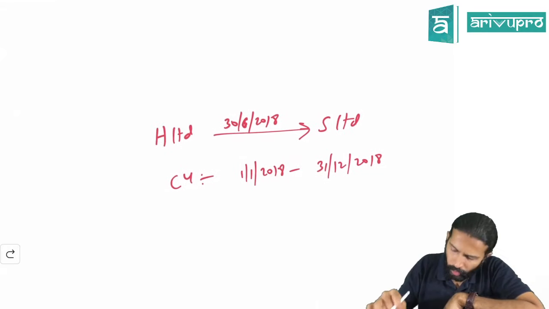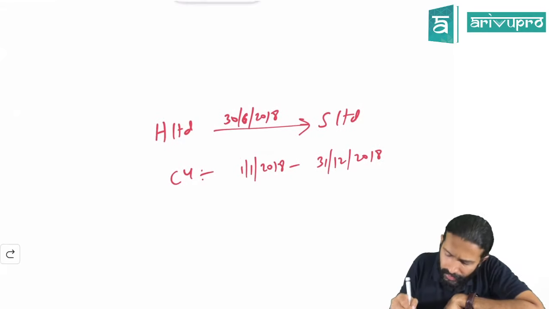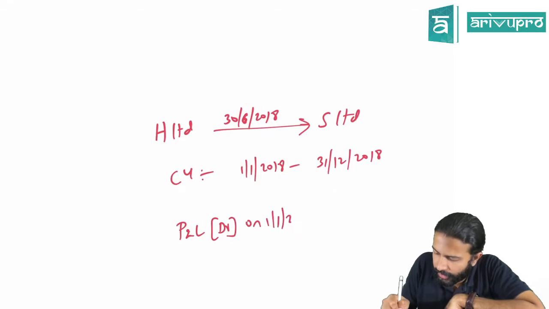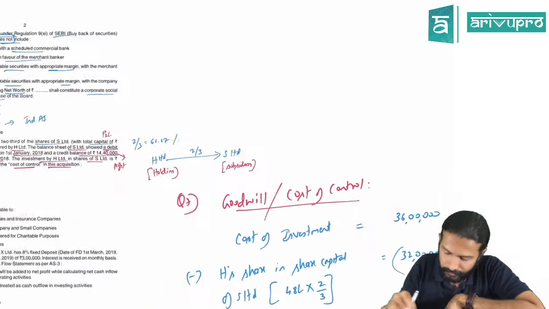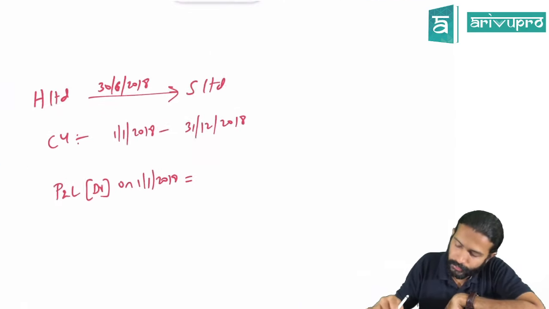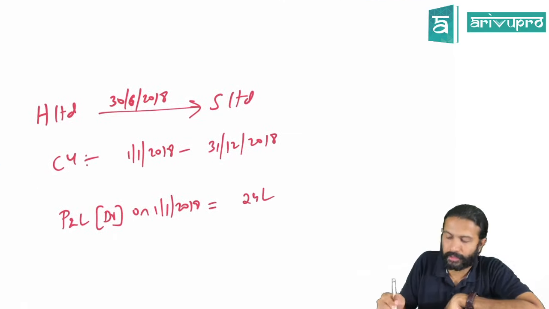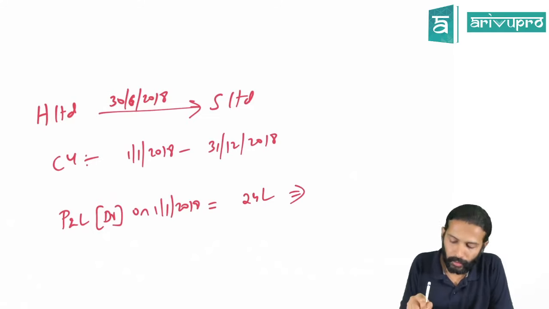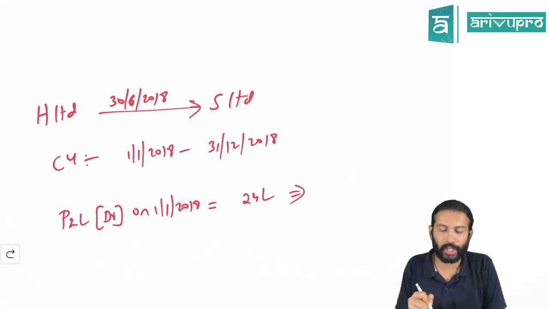Yes, no? Okay. Now they have given the P&L debit balance on 1st January 2018. How much is that? It is 24 lakh rupees. Is this a pre-acquisition or a post-acquisition item?